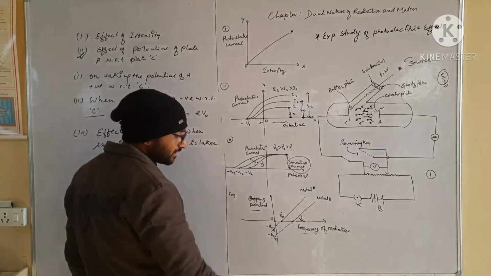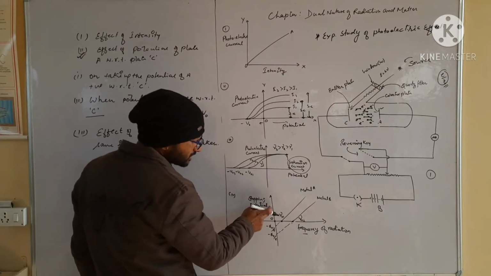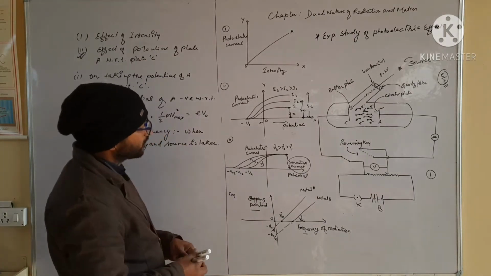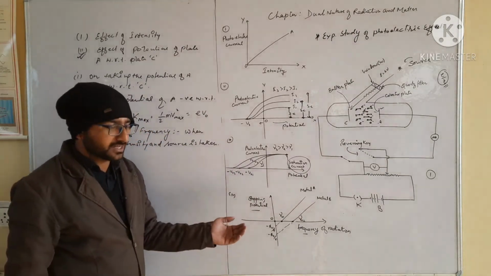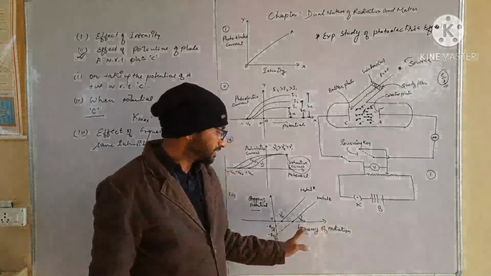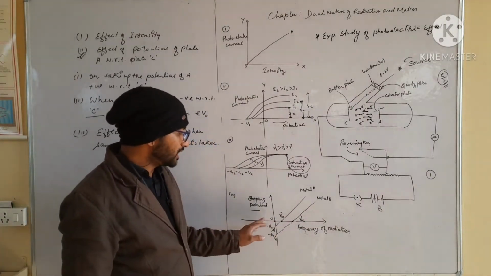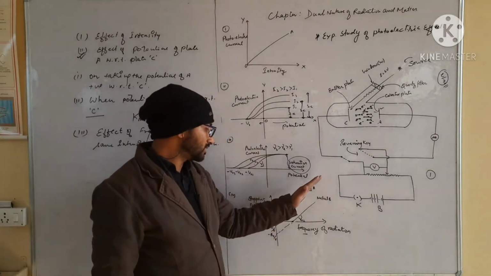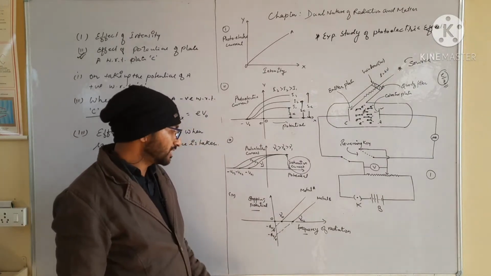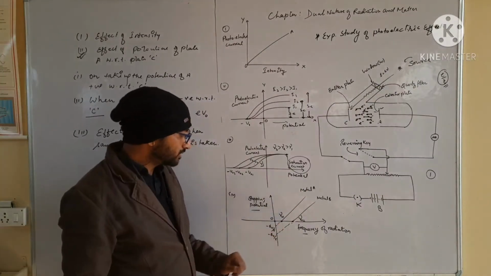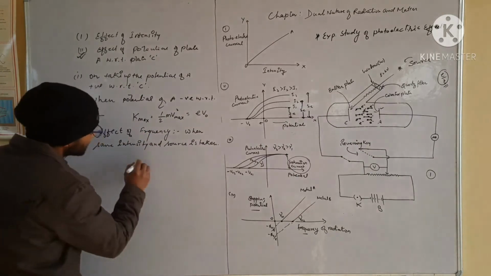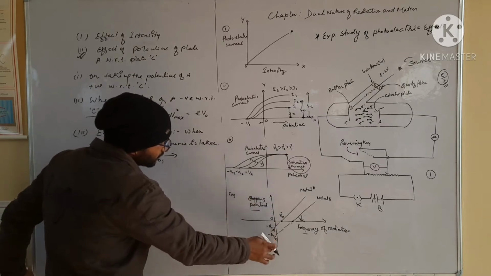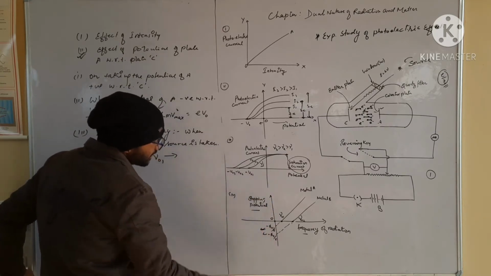Point clear? But when we talk about the stopping potential and the frequency of radiation, we can see from the previous diagram that as we increase the frequency of radiation, the stopping potential value also increases. For the frequency mu naught 1, the stopping potential is a negative potential.